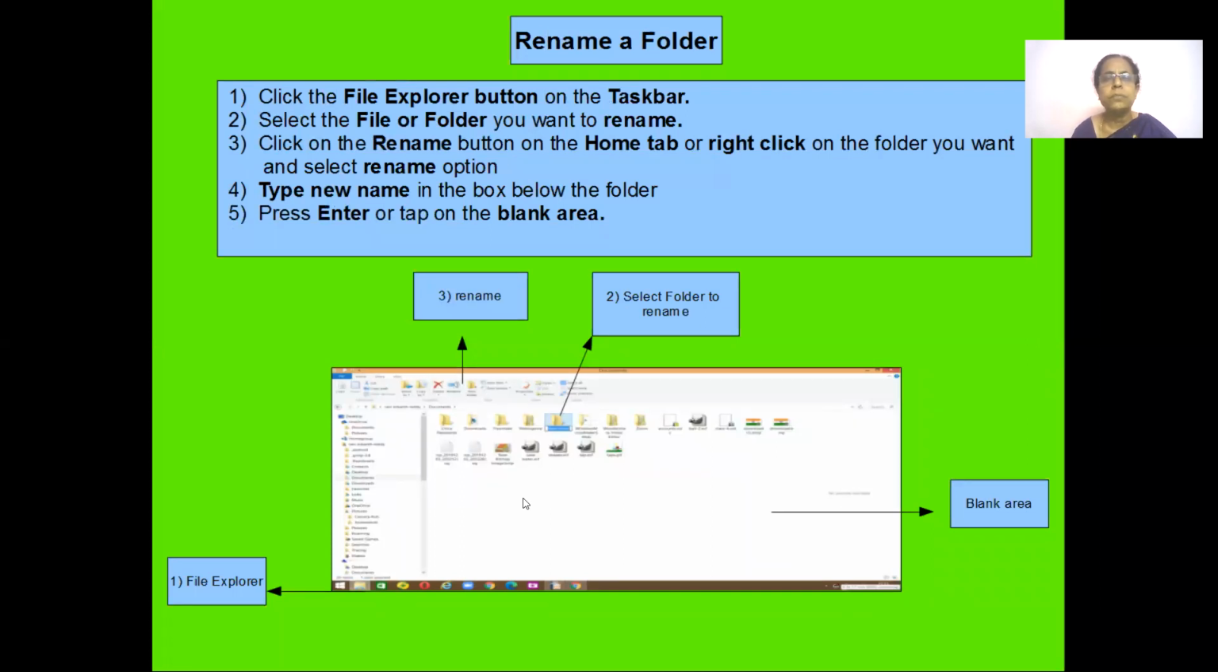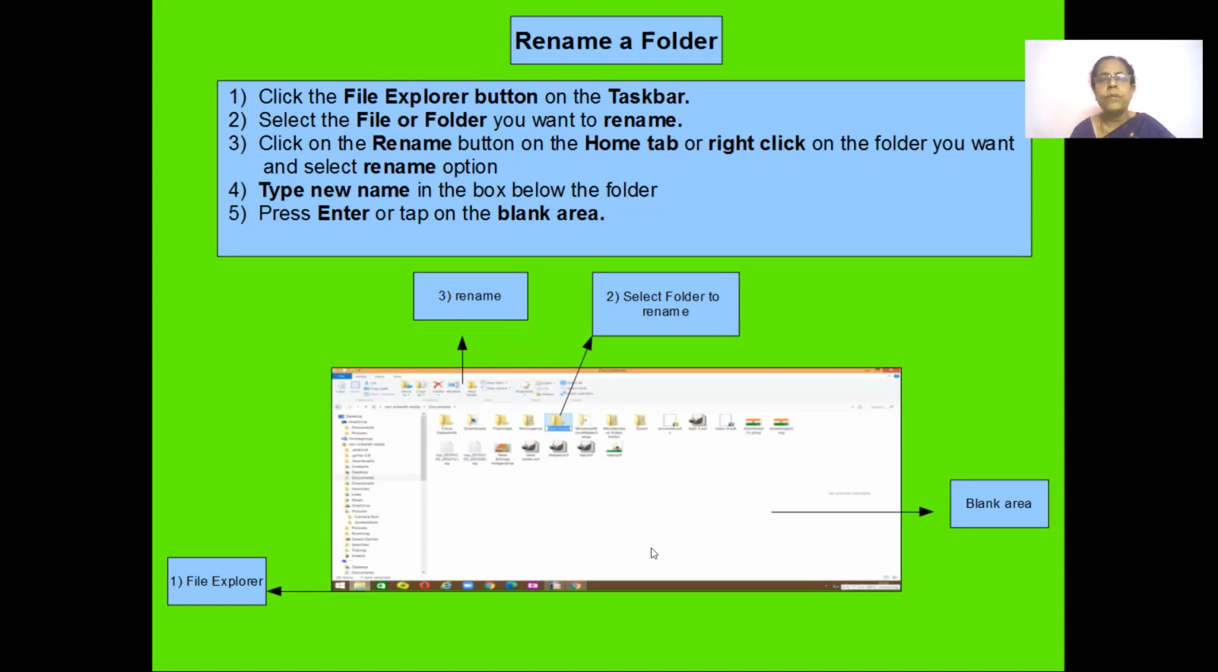When you select this option, it gives you a blue line. Then you can rename this file or folder, whatever you select, and then click in the blank space, and the file is renamed. So what you'll do, first select File Explorer from the taskbar, then select the file or folder you require, select the rename option which is in the home tab, and in the blank space you will type the name of the folder.